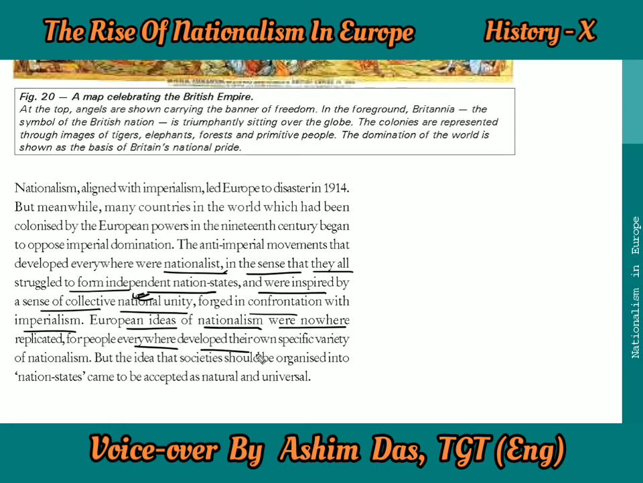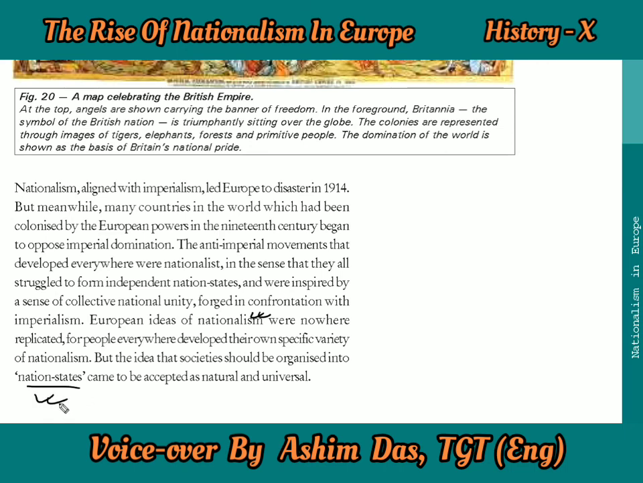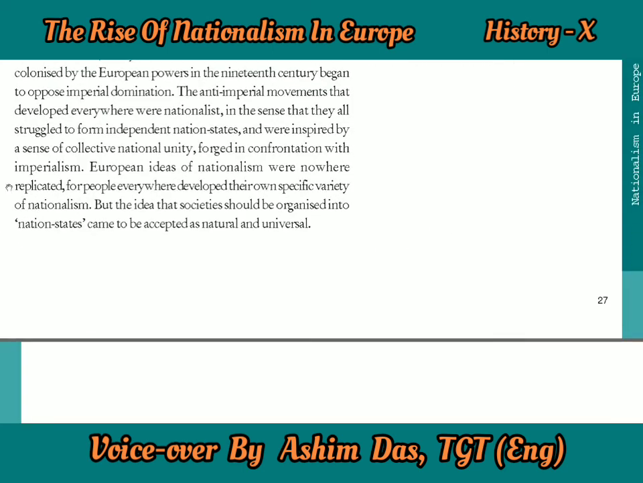So the European ideas of nationalism were nowhere simply replicated or copied, but people everywhere developed their own specific variety of nationalism. They had their own idea of nationalism that grew in the minds of the people, like our India also. But the idea that these societies should be organized into nation states came to be accepted as natural and universal, and not only in the main countries of Europe. So this is what we learn here, and I hope all of you have understood it.